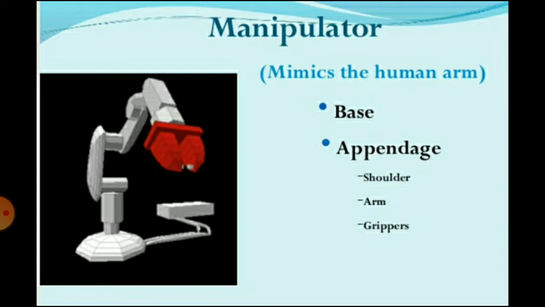The wrist consists of a number of components that allow it to be oriented in a variety of positions. Relative movements between the various components of the body, arm, and wrist are provided by a series of joints. These joint movements usually involve either rotating or sliding motions.